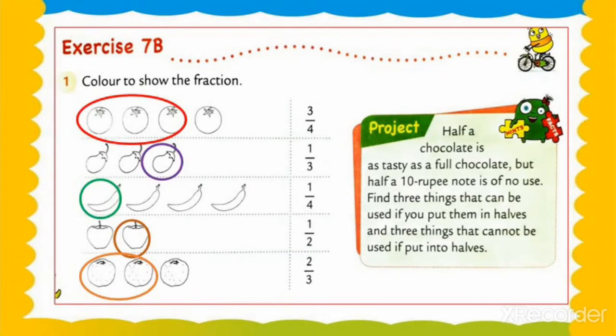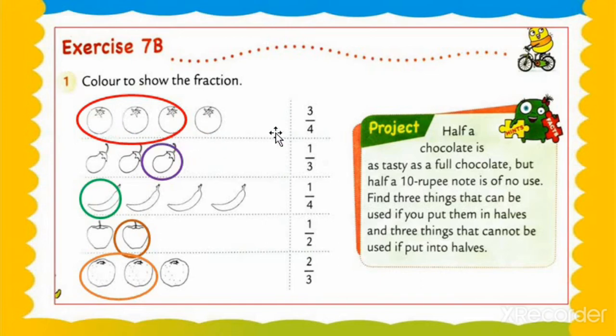Exercise number 7b, color to show the fraction. Question number 1, 3/4. Directly we have to fill in a color. No need to draw anything. This question we are doing from the textbook. So here I am showing only the part. You have to fill it in like that, according to your fraction. So see this, 1, 2, 3 and 4.